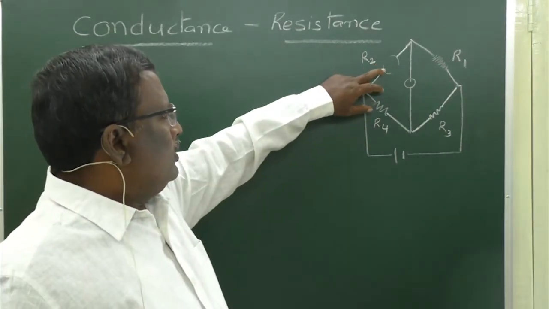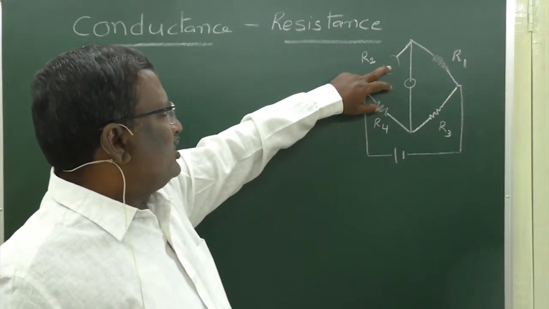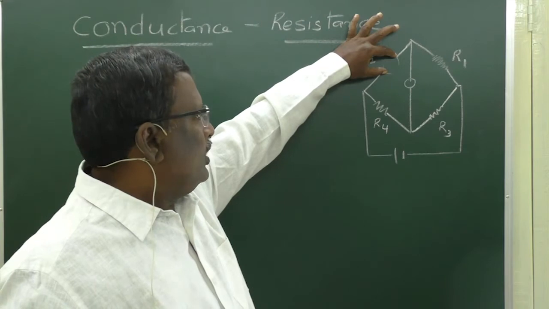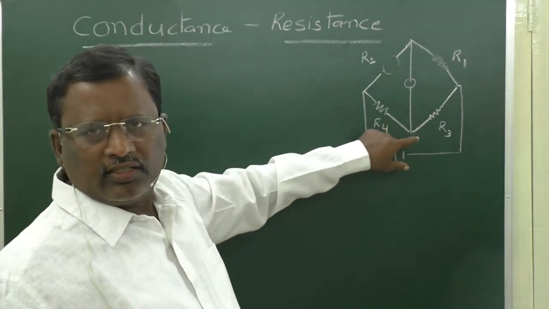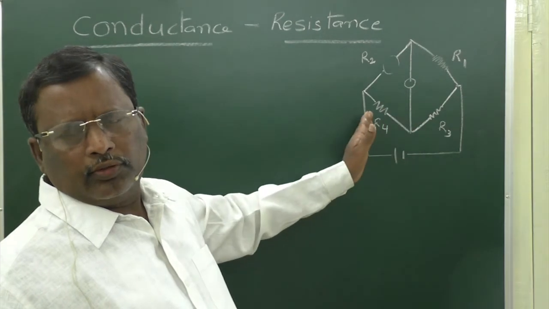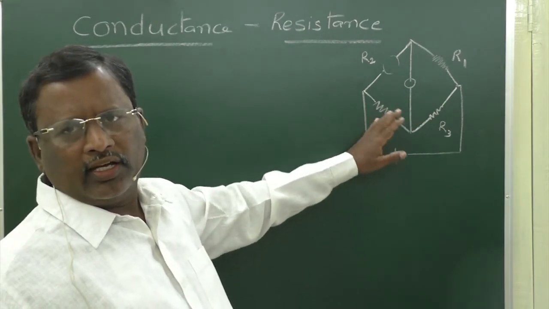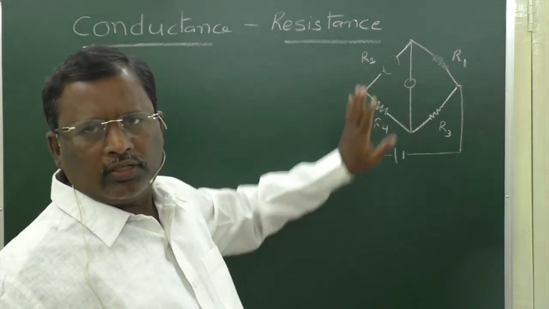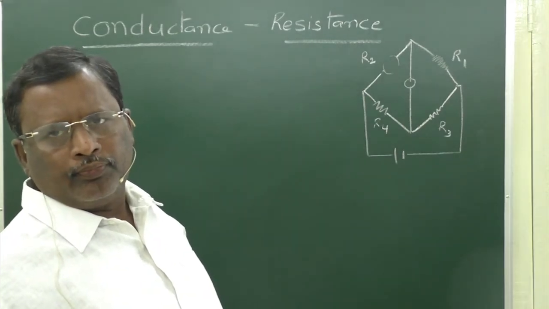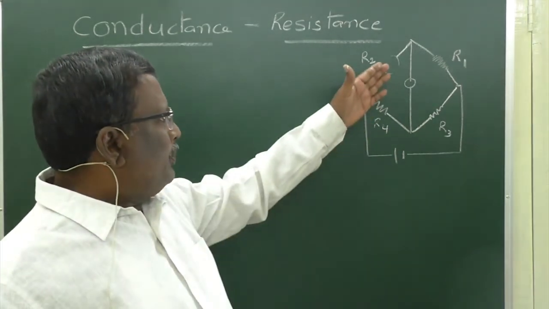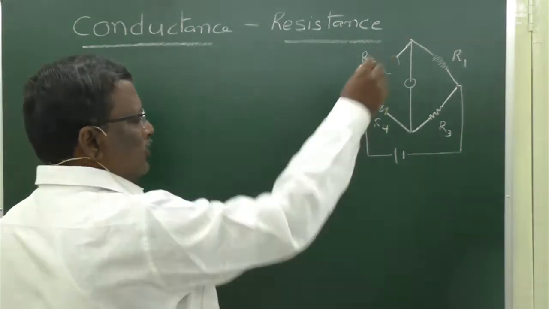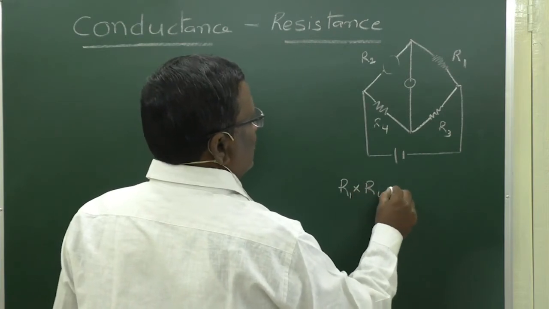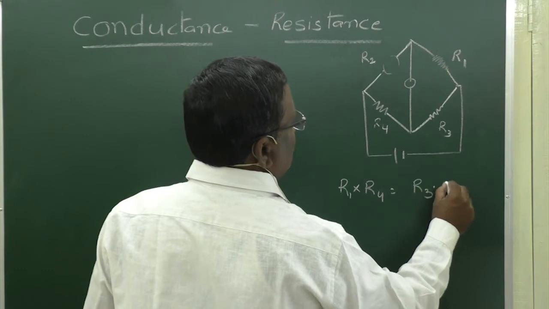So the conductor whose resistance you have to find, that wire is connected here in the bridge, and these two are the fixed resistances. You can take the resistance of these two as you like, and this is a variable resistance to adjust the null point. After getting the null point, the formula is R1 into R4 is equal to R3 into R2.